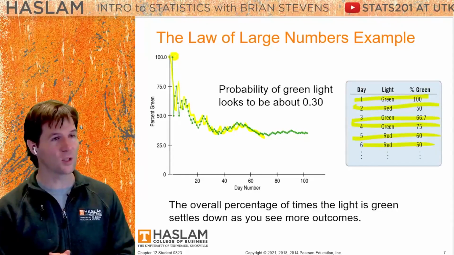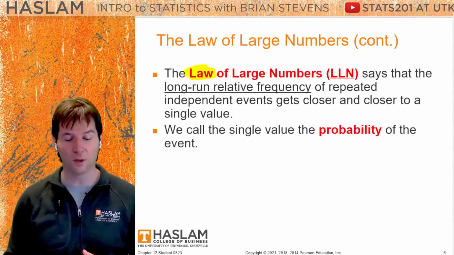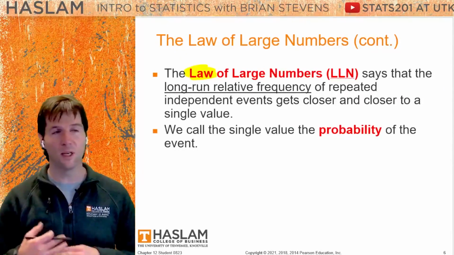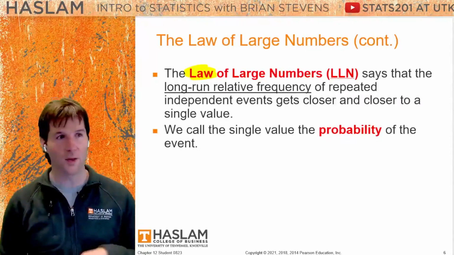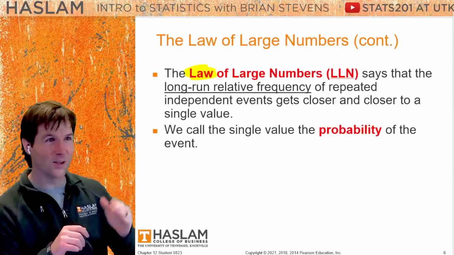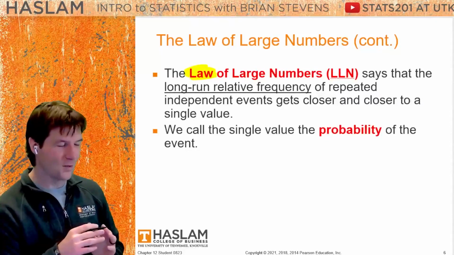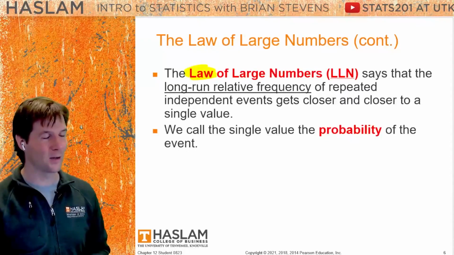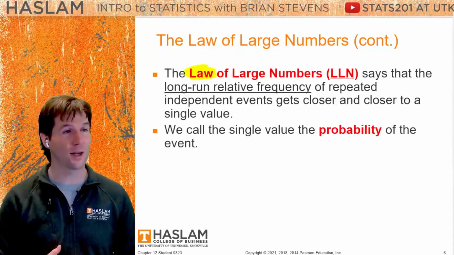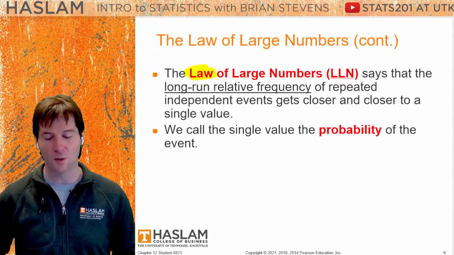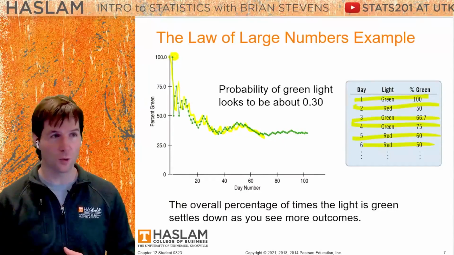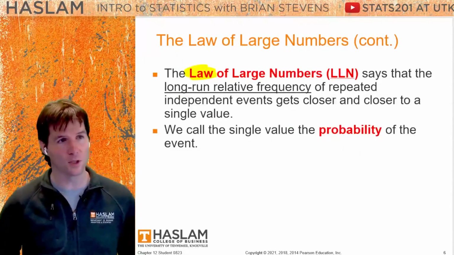But the law of large numbers states, over the long frequency of observing an event, you will see the true probability. And these need to be independent, where you don't just walk out there and record red, red, red, because then the light color in the second one is very dependent on what it'll be 1 second later. You should go at different random times and record then, and you'd have independent trials right there of viewing an event. So independent trials of viewing an event over the long run will show the true probability, and that is called the law of large numbers.